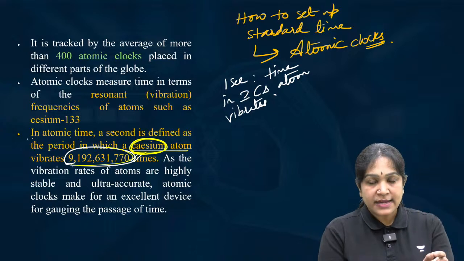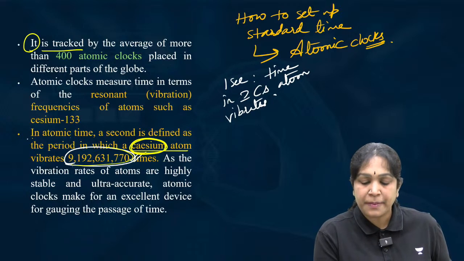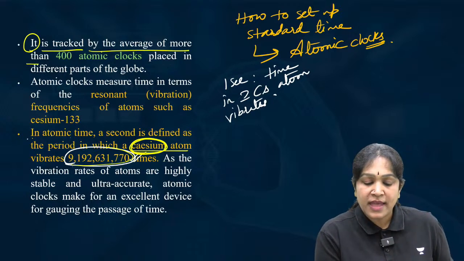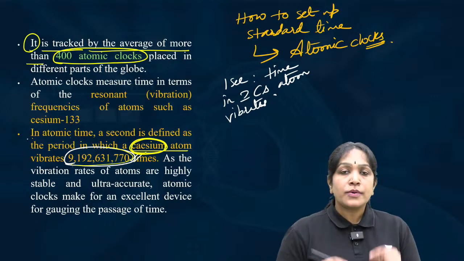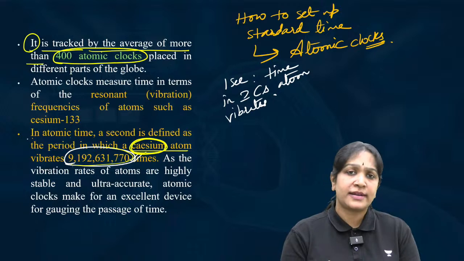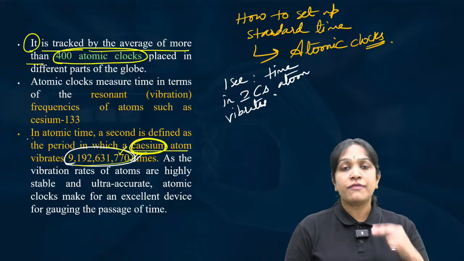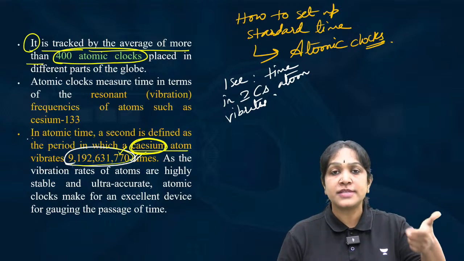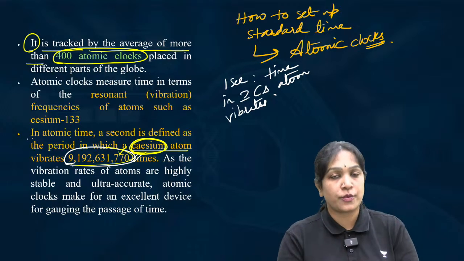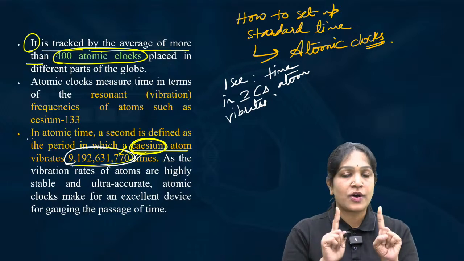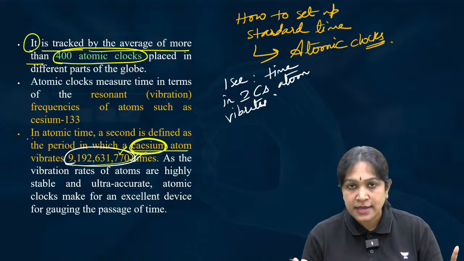The standard time on the earth is tracked by the average of more than 400 atomic clocks. I mean, though the atoms vibrate very accurately, the same number of times every second, still we want to be extra accurate because it is the same time on the complete earth. So it must be super accurate. So we are not depending on a single atomic clock. Is it clear? We are not depending on a single atomic clock.